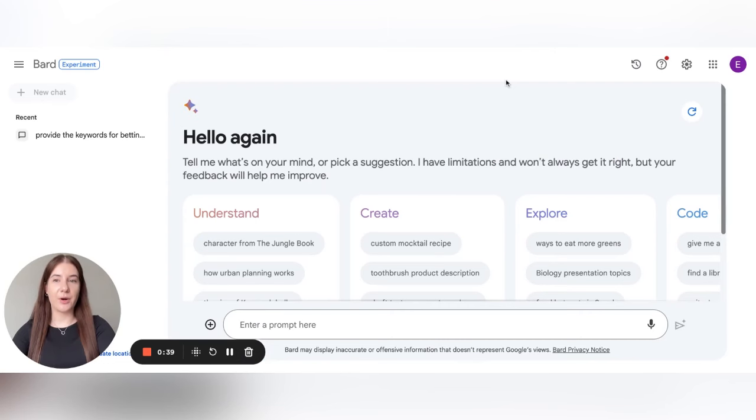If we talk about BARD in general, it is a language model as well as ChatGPT, but there is a difference in the information they can provide. When we are talking about ChatGPT, we remember that it is able to provide the data published or available up to the year of 2021. And when we work with BARD, there are no such limitations in the information, and it can take the data from Google search. So if the information is available on Google, BARD can provide this information as well.